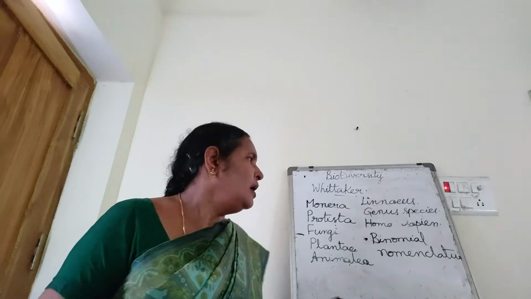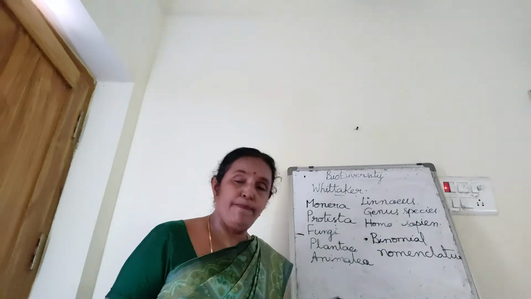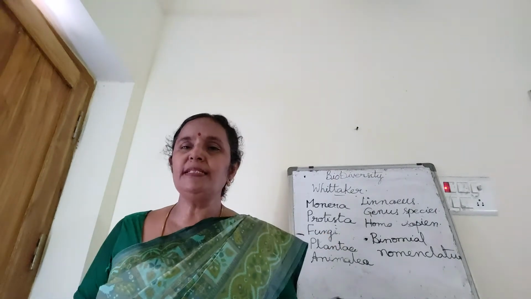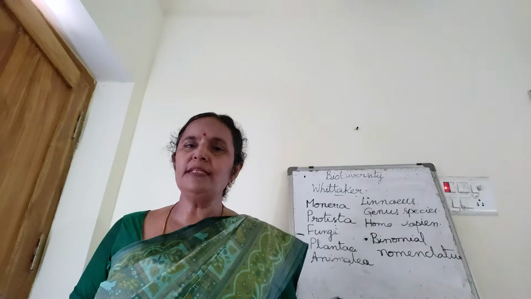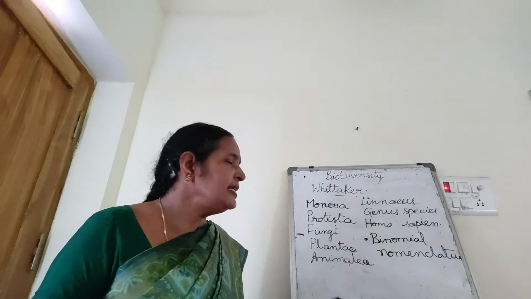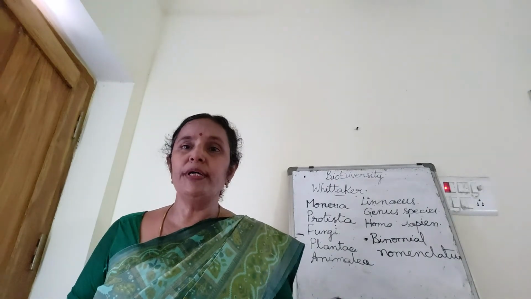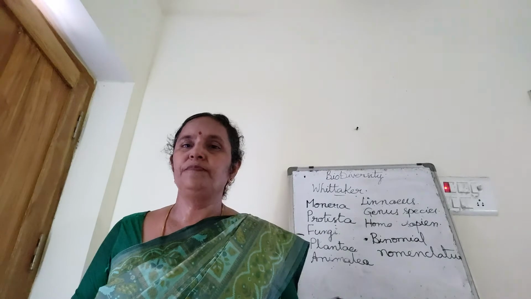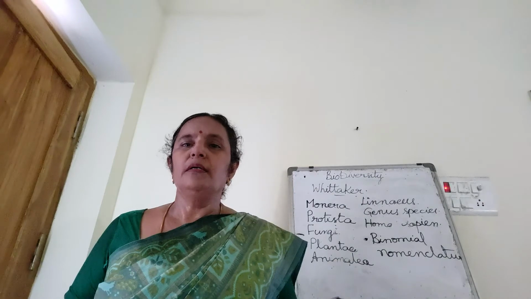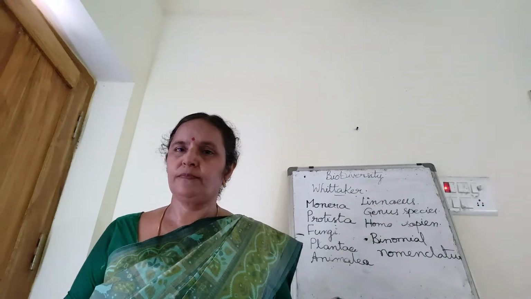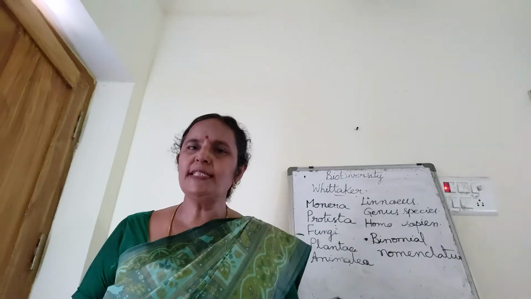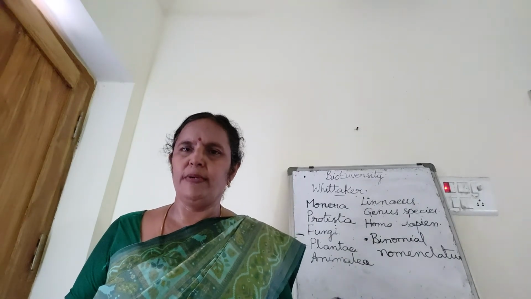That's the difference. For example, you take Panthera tigris. Panthera is the generic name and the species name is tigris. Its common name is tiger, Indian tiger. In this Panthera, cat is there, leopard, cheetah, tiger, all these are there. But a tiger cannot interbreed with a cheetah. A cat cannot interbreed with a tiger. The differences are there. They belong to the same genus, but they cannot interbreed.